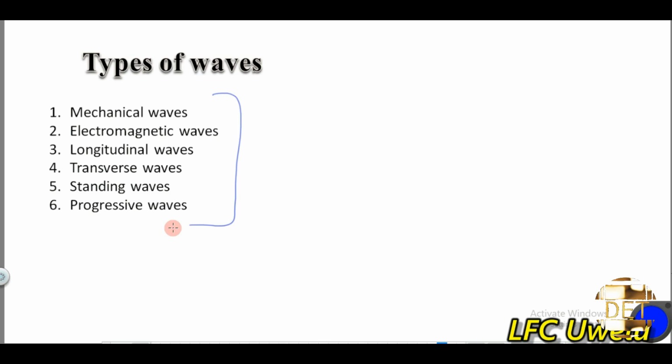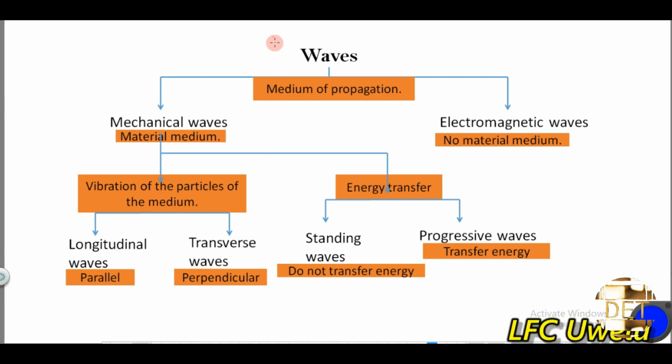But to get the understanding more, let's look at how these waves are classified.